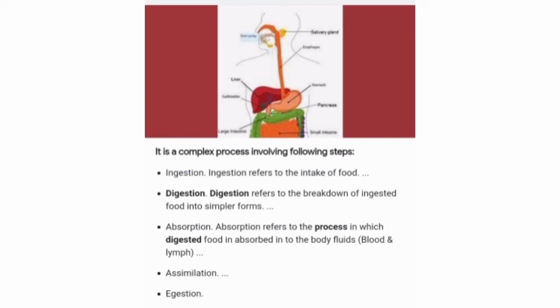Its function is to absorb water and some salts from the undigested food material. The remaining waste passes into the rectum and remains there as semi solid feces. The fecal matter is removed through the anus from time to time. So this is called egestion. These are the steps of digestion. Clear to you? Okay. Now we start with another topic.